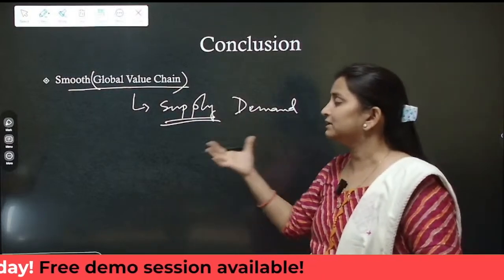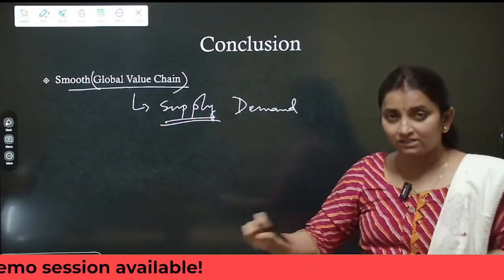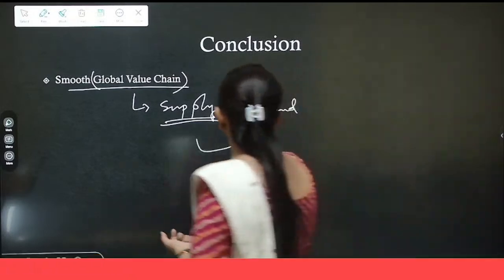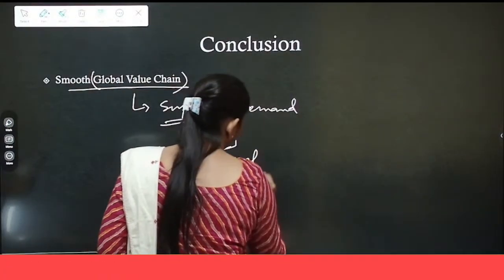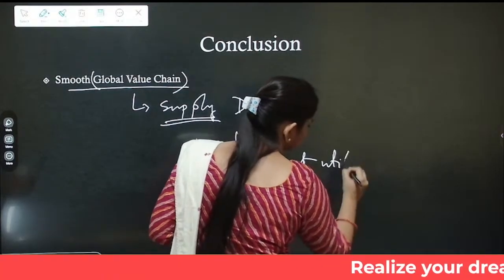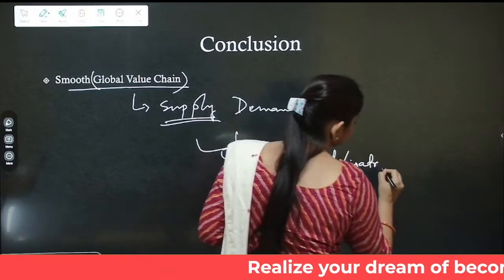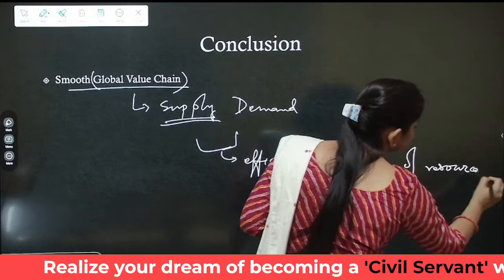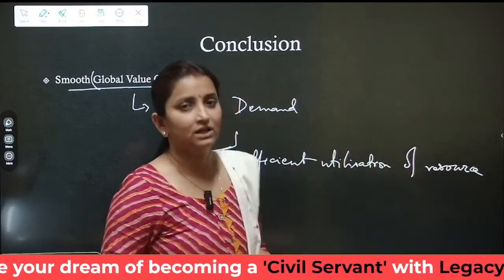So supply and demand of technology was catered to because of globalization, which led to efficient utilization of resources. Okay, so this is what was to be explained in the answer.